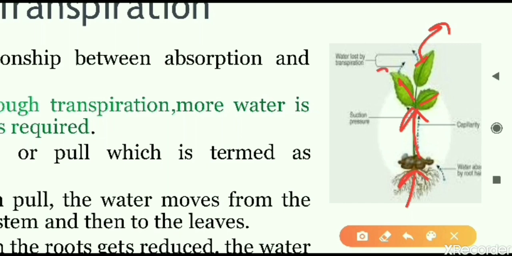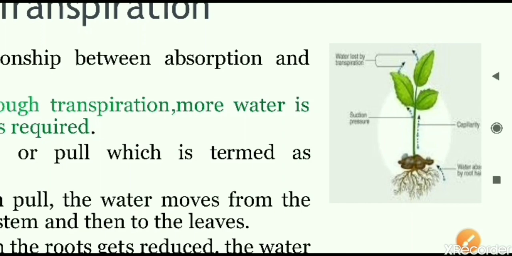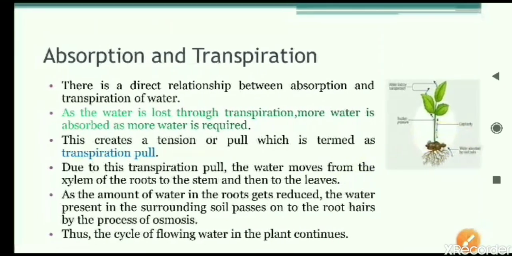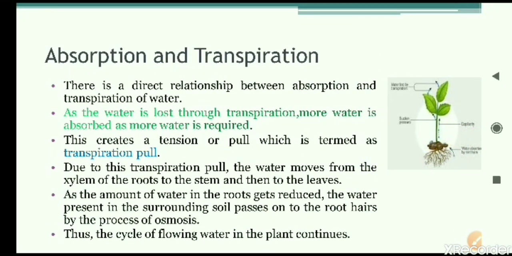The plant cannot send that water back to the soil. It is not possible. So what will this extra water be doing there? This extra water is actually released outside into the air in the form of water vapor. That is what is called transpiration. So transpiration and absorption both have a direct relationship that we have learned.